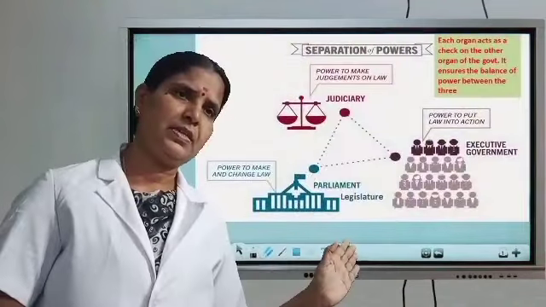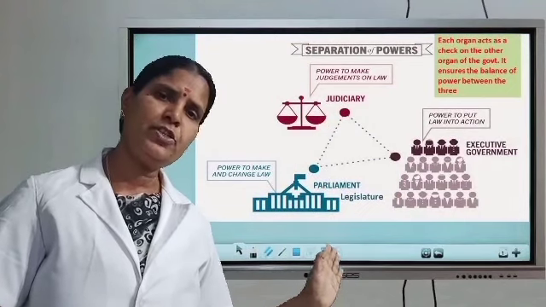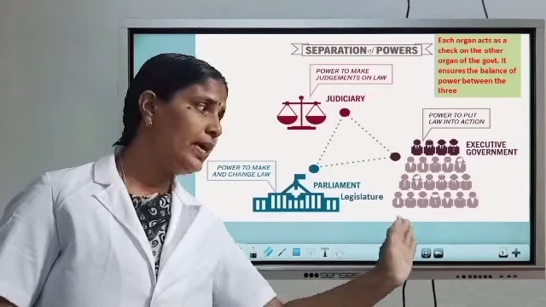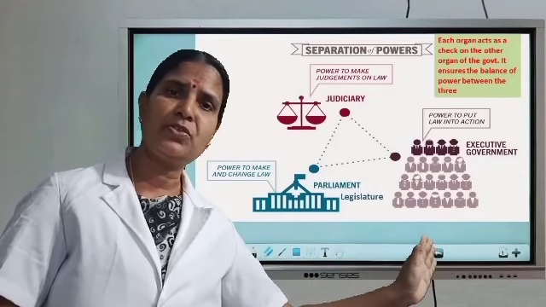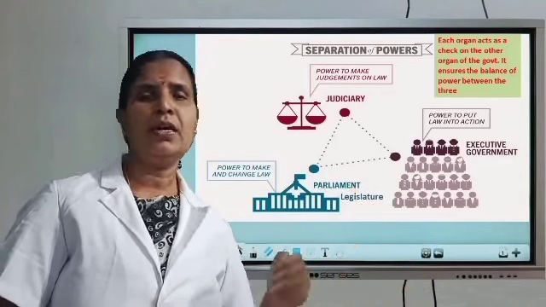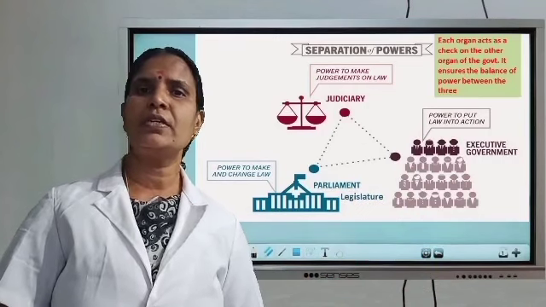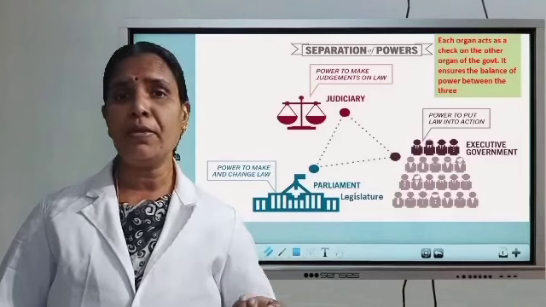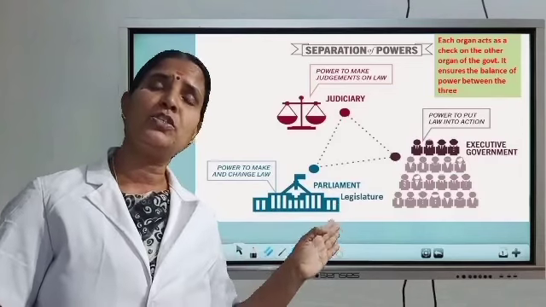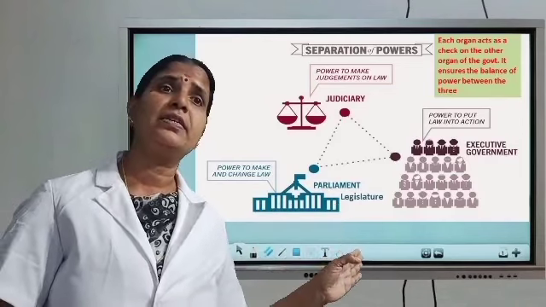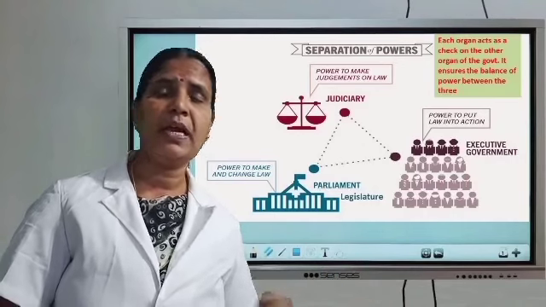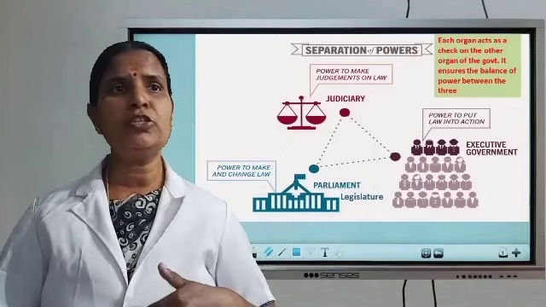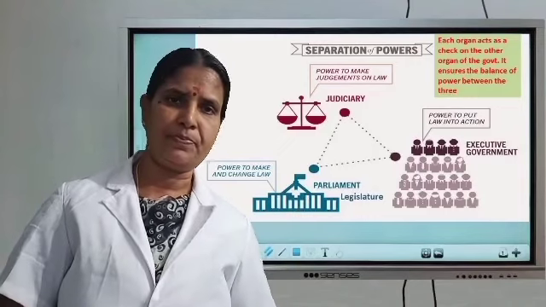Please see the picture. First, you can see Parliament. It is the legislature, or law-making body. Then the executive. Do you know the duty of the executive? The executive's duty is to implement the laws. Whatever laws are passed by the legislature are implemented by the executive, that is, the power to put law into action. Clear?